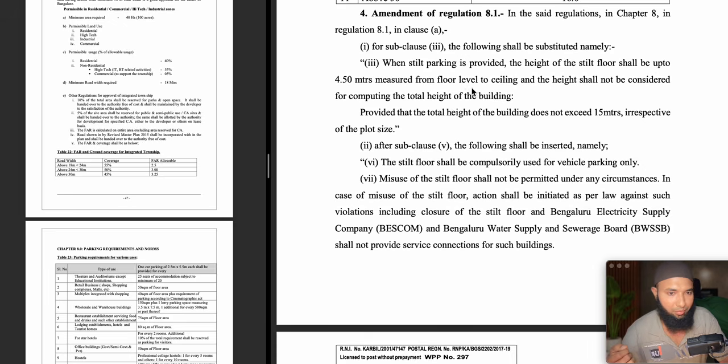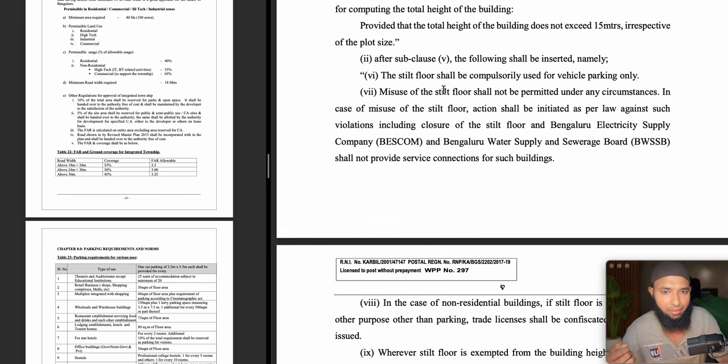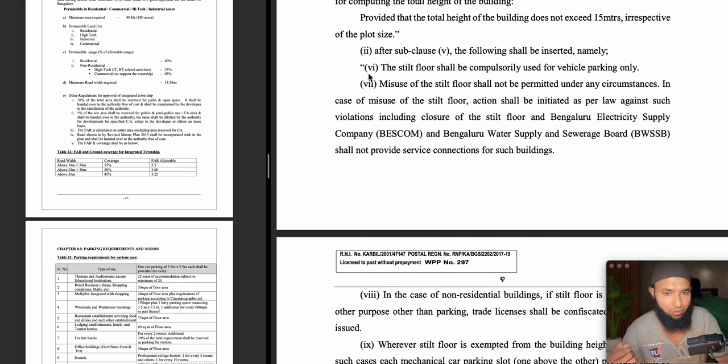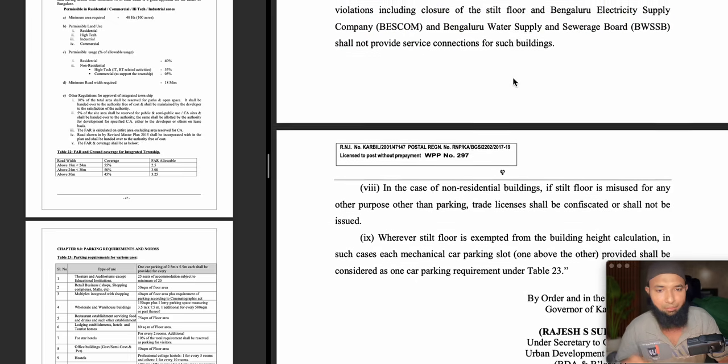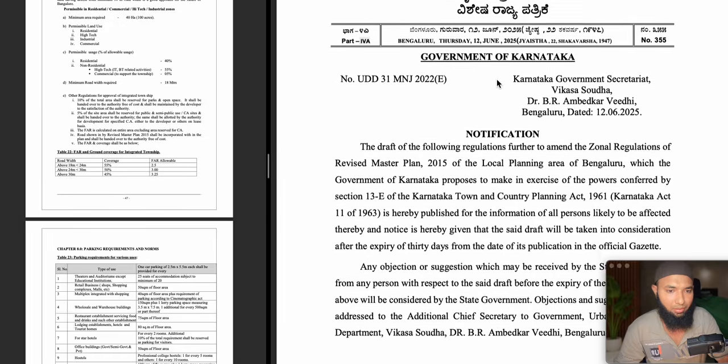Height of stilt shall be up to 4.5 meters and not exceed 15 meters. So the height of it will not be considered, it is told, while calculating the total height. Then after 5 they have replaced it with a new clause. So stilt floor has become mandatory now. Without a parking area you can't construct. This is going to be the major change of revised master plan 2015.